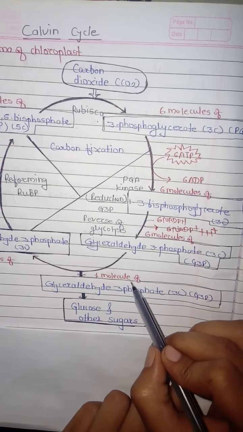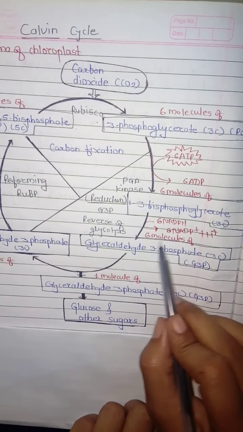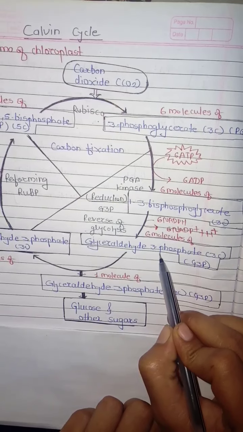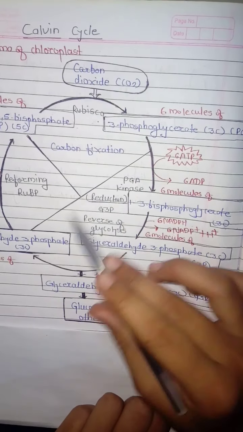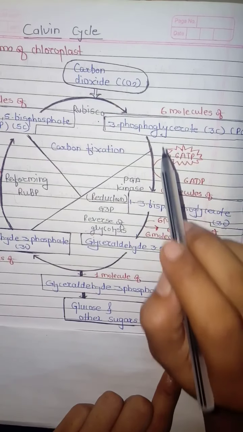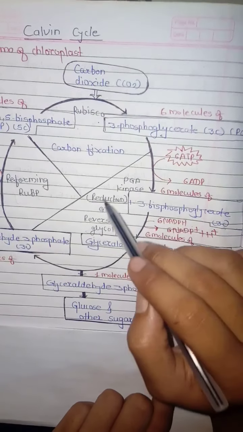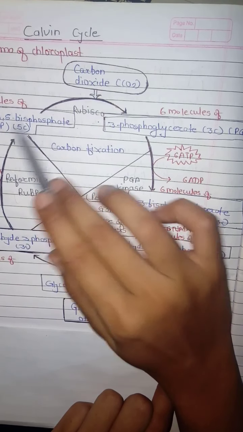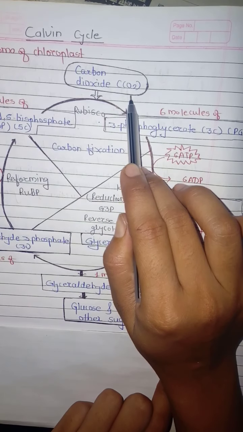Then the next stage: we will see here the 6 molecules of glyceraldehyde. But if you see in the Calvin cycle, in one cycle, only one molecule of RuBP fixes one carbon dioxide.